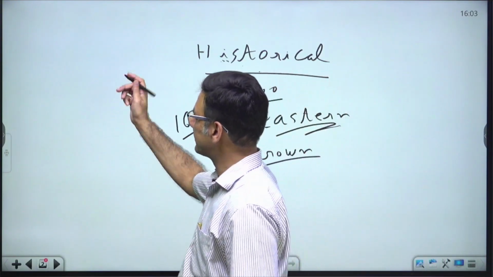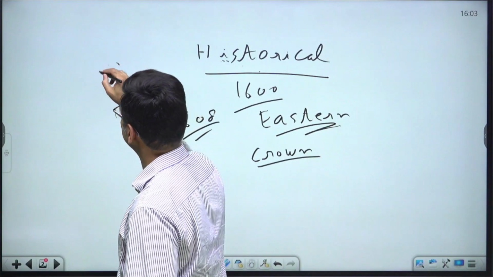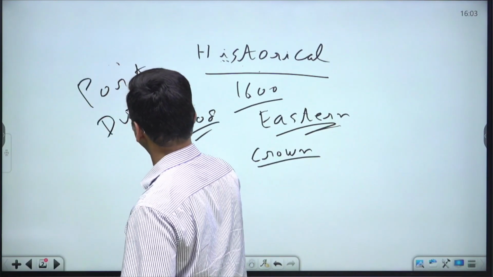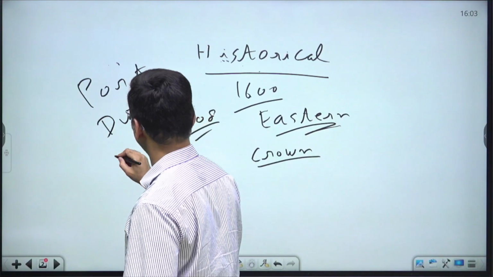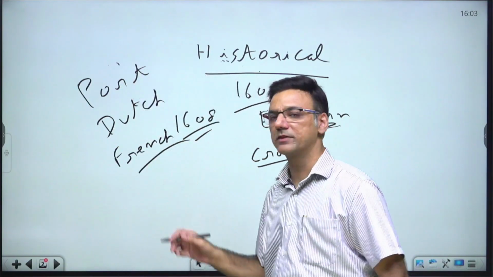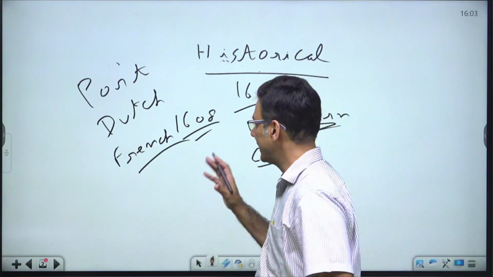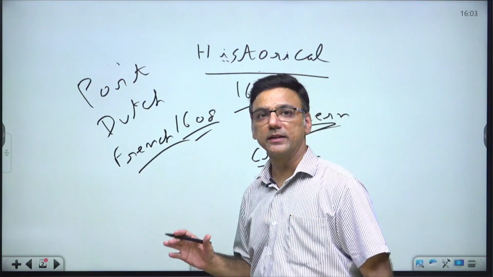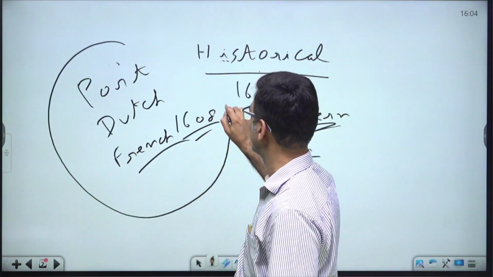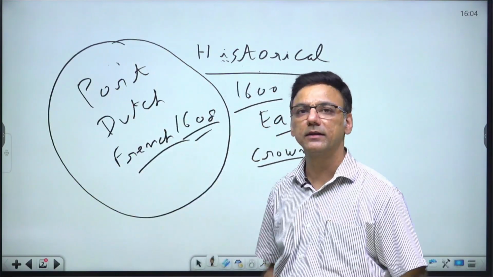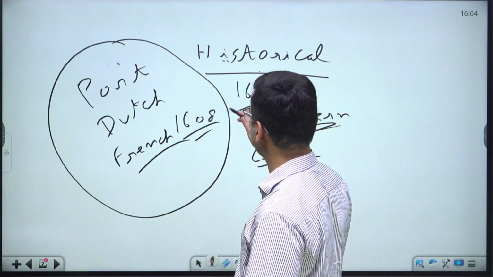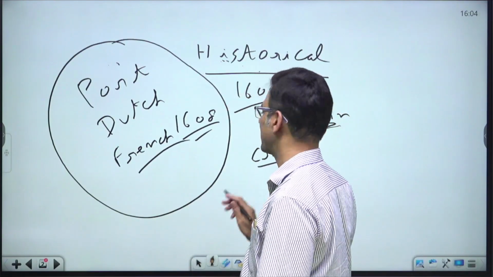Now, at that point of time, the Portuguese, the Dutch, and the French were already in the trading business with India. So the East India Company or the Britishers were having a stiff competition from all these foreign powers. And gradually, this competition progressed to the competition for territorial supremacy also.